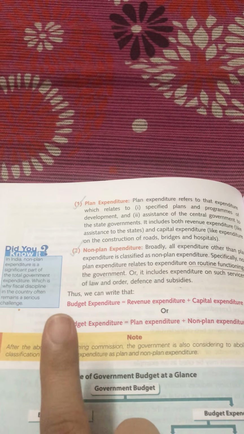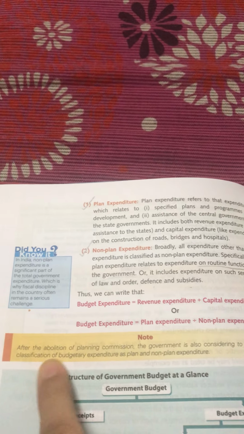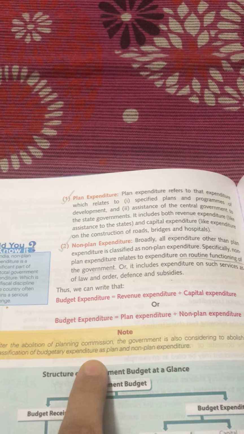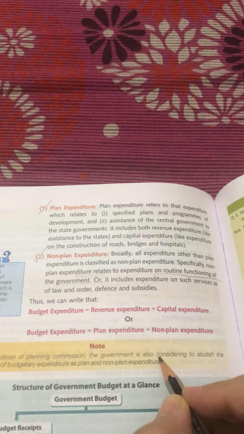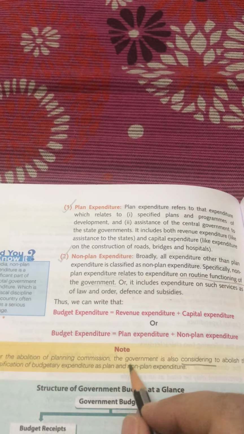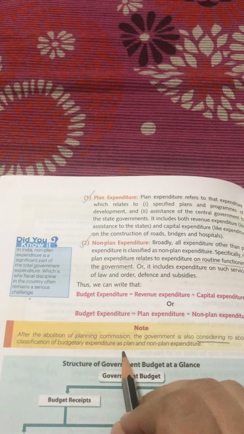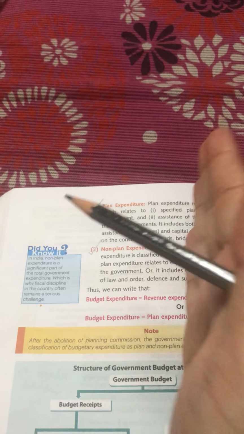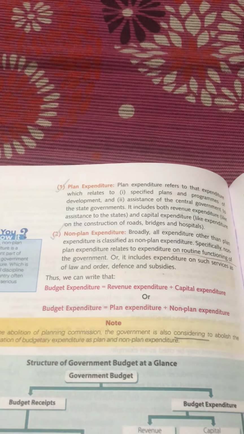Now after the abolition of planning commission, the government is also considering abolishing the classification of budgetary expenditure as plan and non-plan expenditure. Please mind it, the government is considering, it has not yet done it. It is only considering taking out the budgetary expenditure as plan and non-plan and just making it into one expenditure.